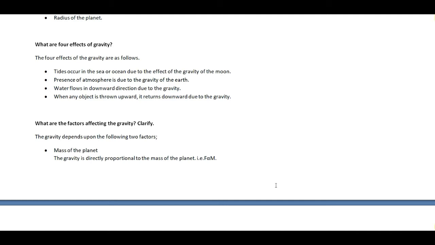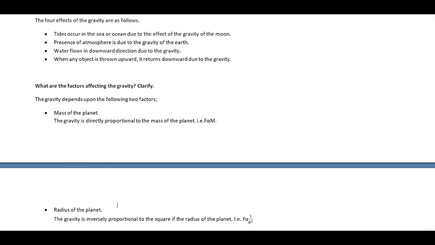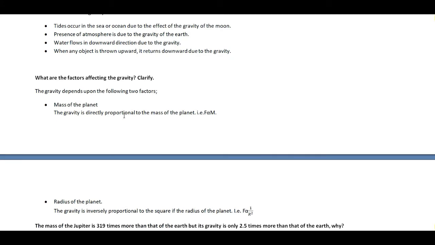And now what are the factors affecting gravity? Let's see in detail, that means what kind of effect is there by those factors. In the previous question we have already seen the gravity depends upon two factors, that is the mass of the planet and the radius of the planet. First of all, gravity is directly proportional to the mass of the planet.